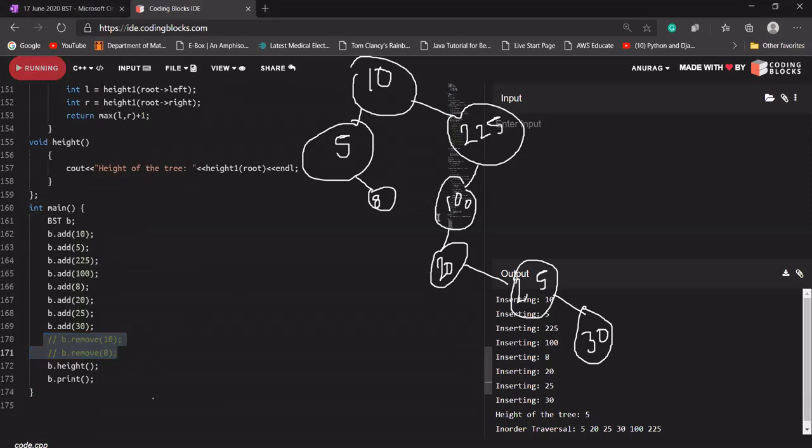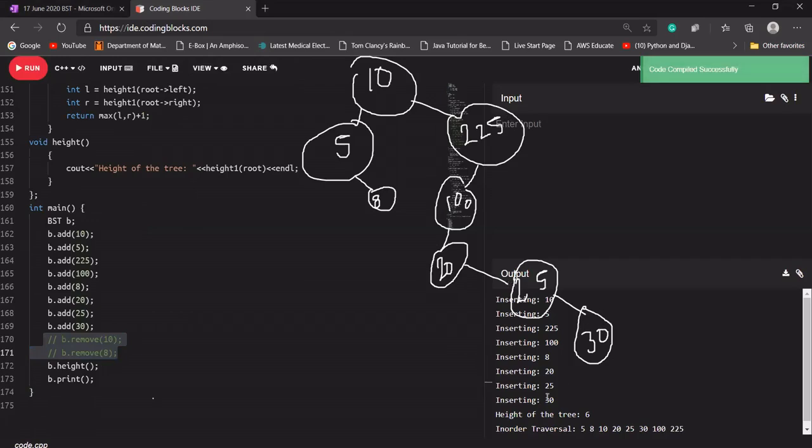1, 2, 3, 4, 5, 6, and 7. Okay, 1, 2, 3, 4, 5, 6. Okay, it should be 6. 1, 2, 3, 4, 5, 6, 7. Sorry, 2, 4, 6. Yes, I was confused. Yes, it is 6 here. Okay, it means we are getting the correct output. Is it fine for everyone? Why are we getting 6? Height of the tree is 6. It is not 7, it is 6.